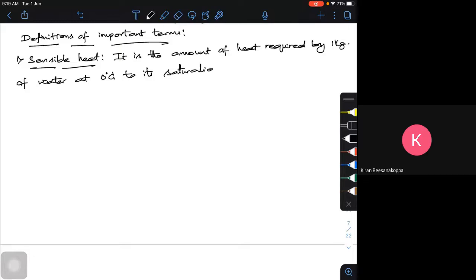This is a simple definition; I am going to give very simple definitions.